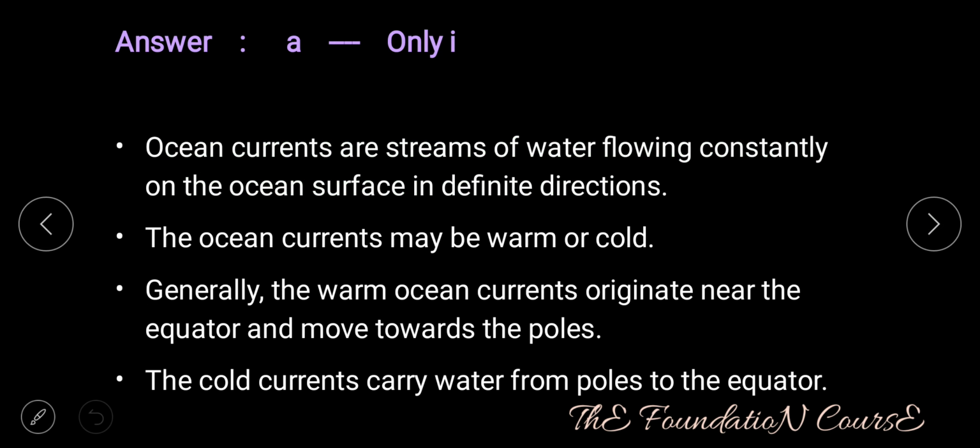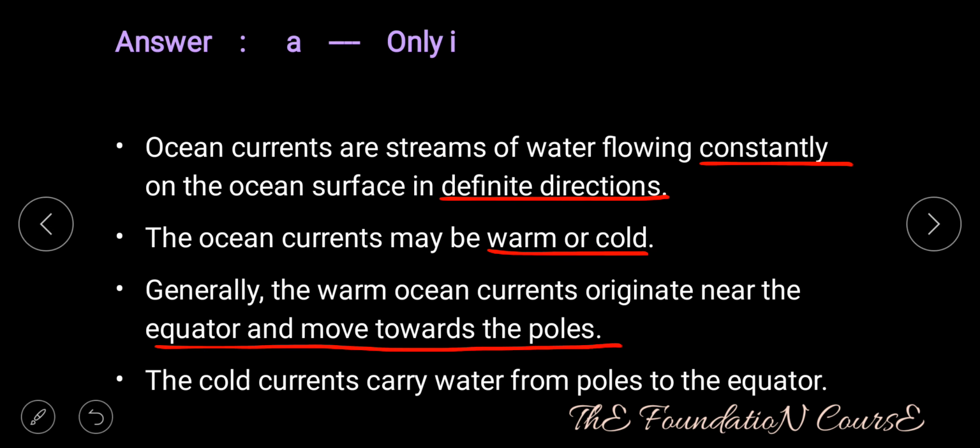Answer is option A, that is only one. Ocean currents are streams of water flowing constantly on the ocean surface in definite directions. The ocean currents may be warm or cold. Generally, the warm ocean currents originate near the equator and move towards the poles, and the cold ocean currents carry the water from poles to the equator.